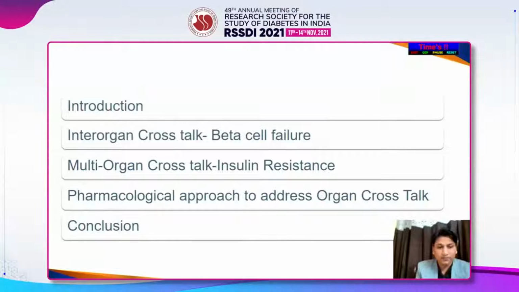Into three sections. One is the inter-organ crosstalk and how it causes the beta cell failure. And then we have the multi-organ crosstalk and the insulin resistance. And then how pharmacological approaches or the new agents can be used to address this organ crosstalk.